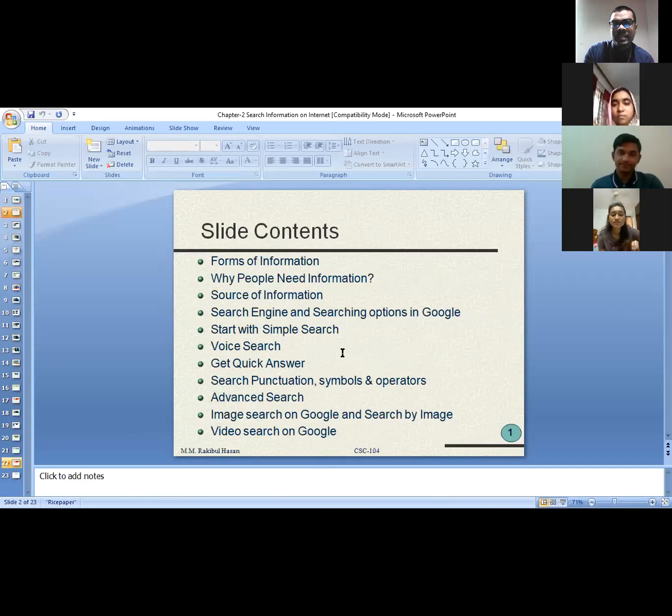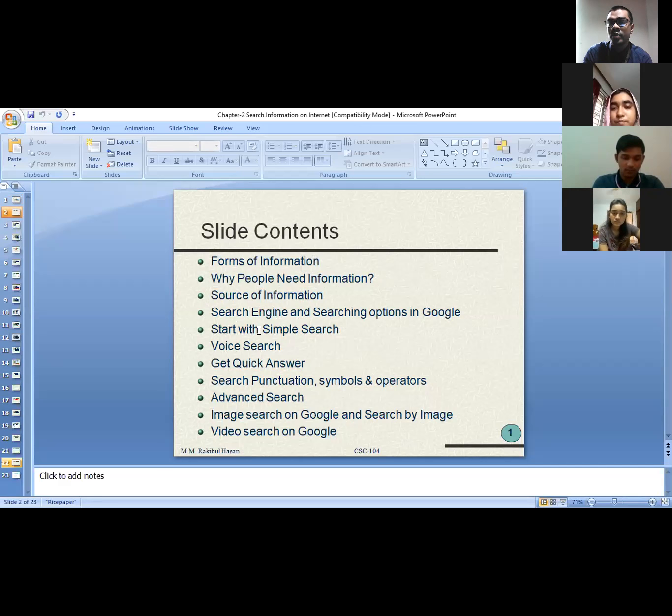So these are the things we are going to cover under this lecture. At first, we are going to learn about information, what is information and different forms of information, then why people need information, sources of information, we have different sources. Then what is a search engine, and we're going to learn about the Google search engine here.